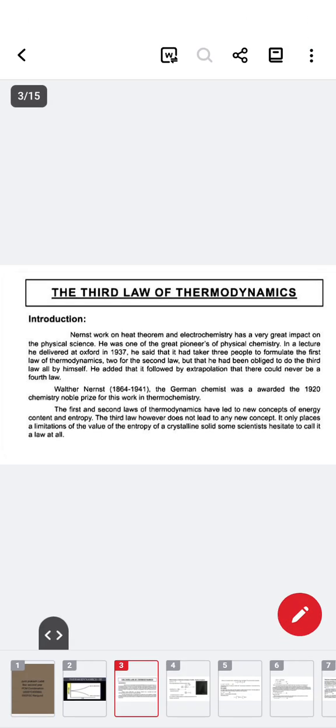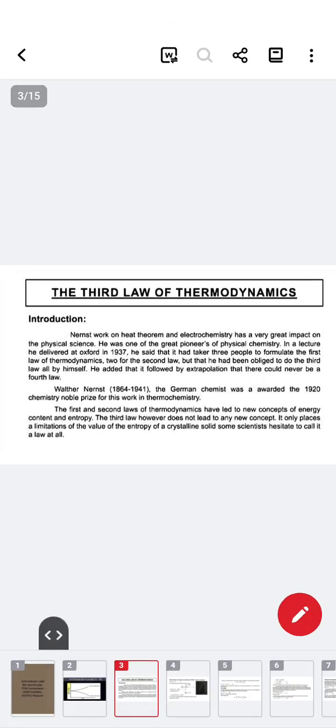Nernst's work on the heat theorem and electrochemistry had a very great impact on the physical sciences. He was one of the great pioneers of physical chemistry, and he said that it had taken three people to formulate the first law of thermodynamics, two for the second law of thermodynamics, and that he had been obligated to the third law all by himself, followed by the extrapolation that there could never be a fourth law.